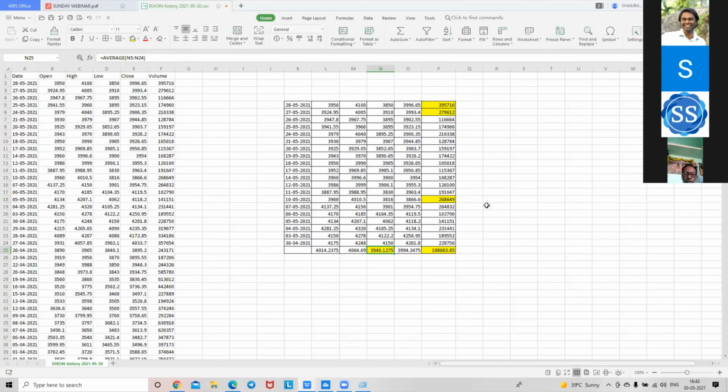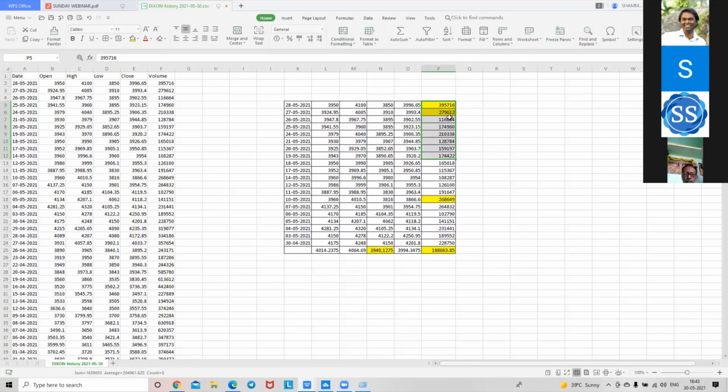So the stock is going to give a breakout, that's for sure. If we analyze the data, it is sure going to give a breakout. The last 8 days average is around 3942. The low is 3886, and the average volume is around 204,000.